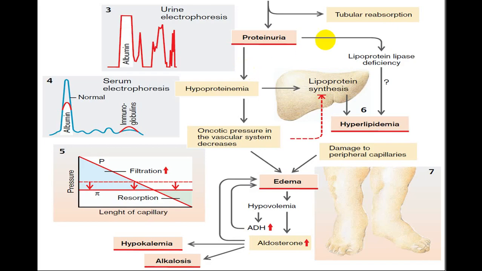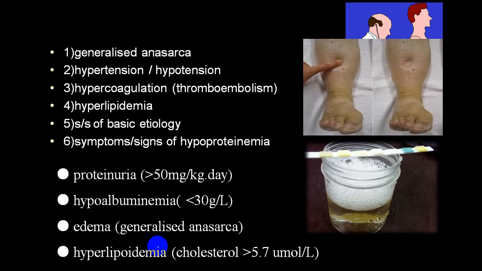So usually because of this, you can see here that proteinuria results into increased production of lipoproteins in liver, and that will produce hyperlipidemia, and that lipid will start appearing in urine. And because of decreased oncotic pressure, there is an edema formation, and because of edema, there is a release of ADH hormone. There is an increased production of aldosterone, which will result into sodium and water retention. And because of increased production of aldosterone, you can have associated alkalosis and hypokalemia. And these are the things which can be seen in a case of a nephrotic syndrome.